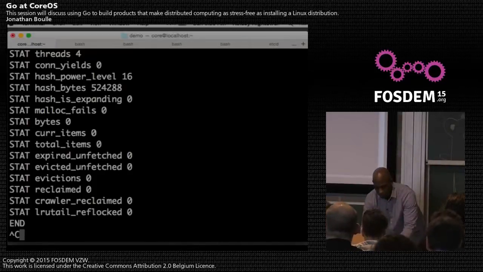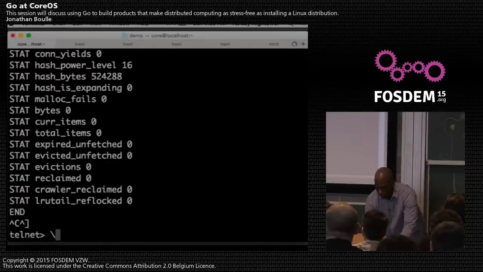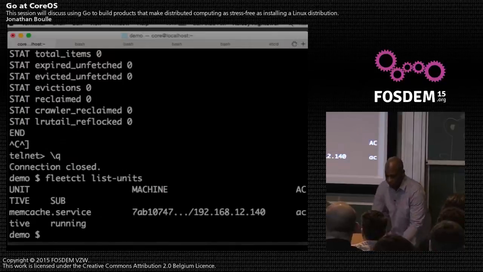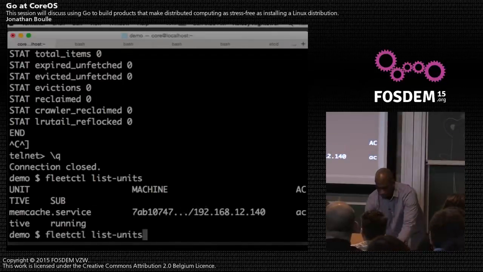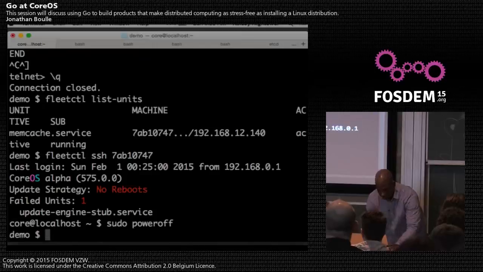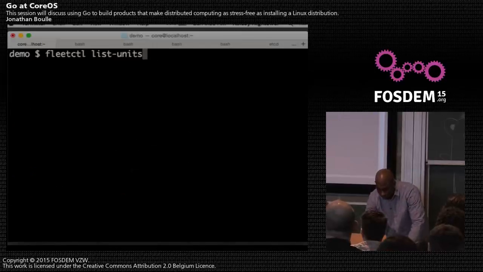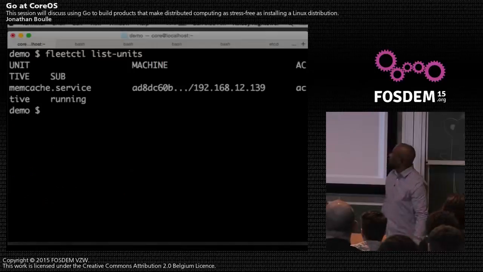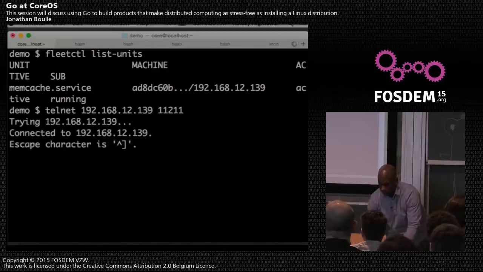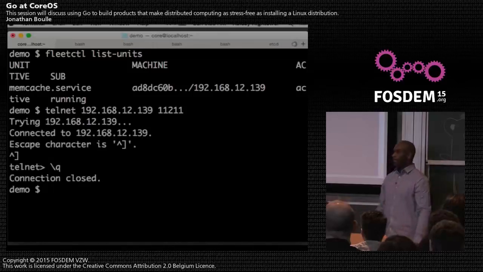If one of the nodes goes down, it should move that particular job for us, right? So we have it running on 140. One of your new hires gets mad that he didn't get a raise, and he lets you know about it. All right, so now that's down. Your PagerDuty bill goes up a little bit. And then what Fleet tries to do is find a new home for that instance, and it seems to have done so quite quickly. And ideally, we can verify really quick that that actually works. And yes, it does. So that's Fleet in a nutshell.